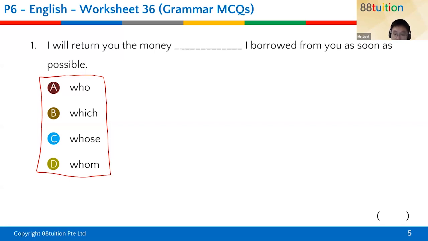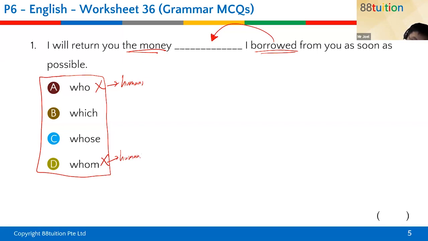So over here, we are actually referring to the money. I will return you the money because I borrowed it. So the money I borrowed from you. Immediately we can't use who and whom because these are for humans.